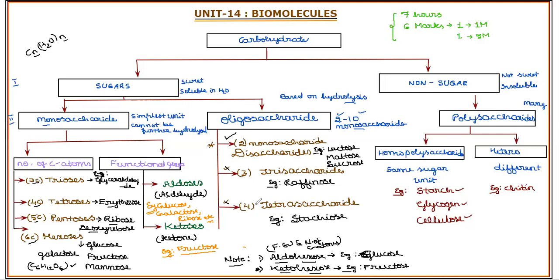Now this is in detail about the classification. So for each classification, expand what it is and try to explain it with an example. Some more details with one more classification, that is reducing sugars and non-reducing sugars, we'll try to concentrate on in our next class. This will be the most important. You can expect a 1 mark and 2 mark question for the board exam, and the classification will be a most oftenly expected topic for competitive exams also. Hence focus on this very clearly.